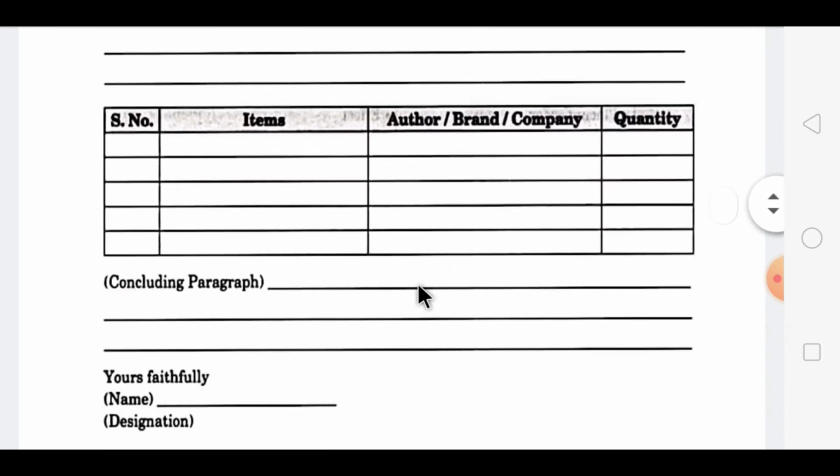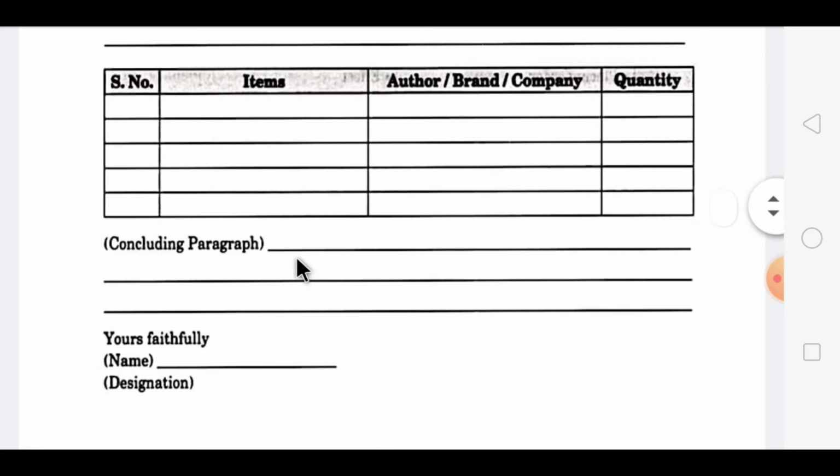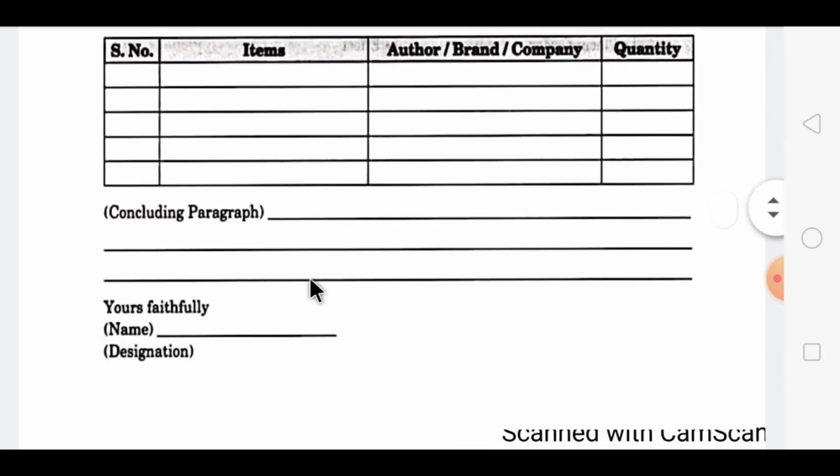Then after that, in the third paragraph comes the concluding part. You have to conclude in the third paragraph. After completing that, at the last comes yours faithfully, your name and designation. You have to mention it there. That is the end of the letter.